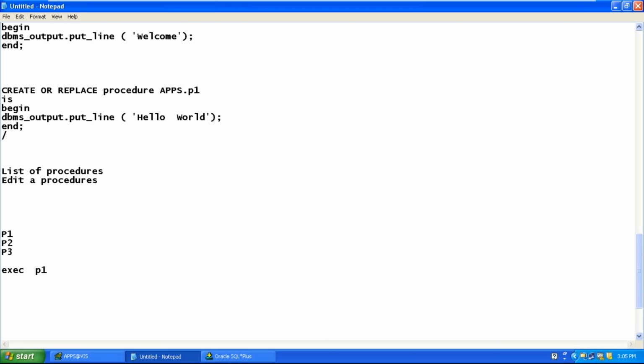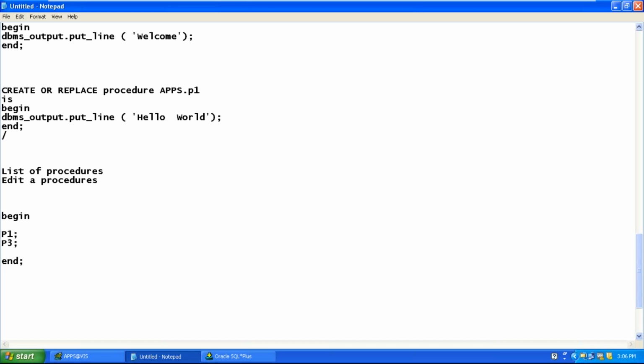Let's say you want to execute all the three procedures at once. You can write it inside a begin and end. When you want to execute the procedure, write the procedure name followed by a semicolon. P2 is nothing but insert commands. I don't want to run insert commands because the employee table is already loaded. Now P3 is nothing but welcome. So inside begin and end, just invoke the procedure. So you are calling the procedure.